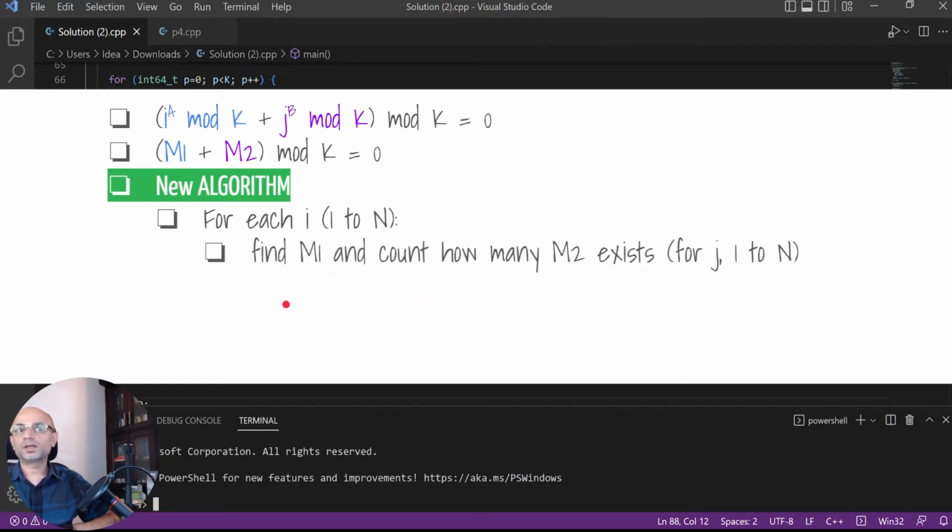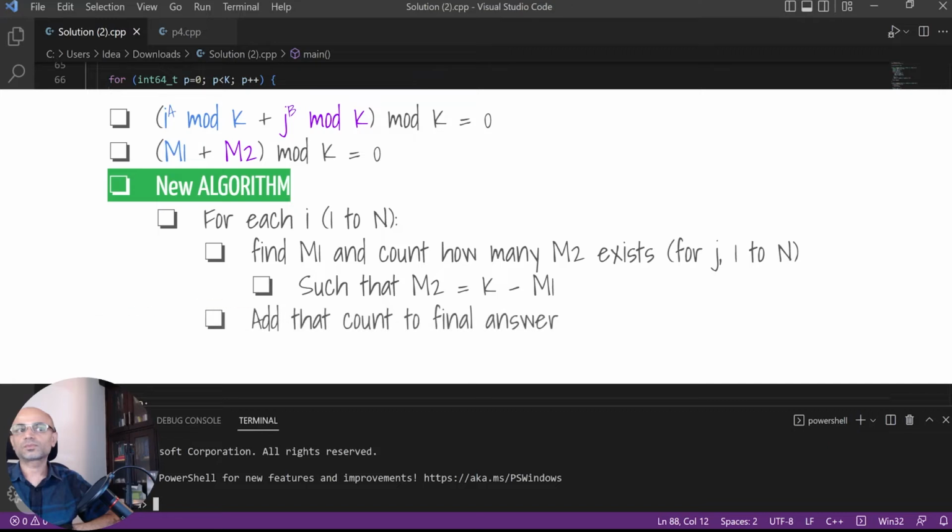First we will find the m1, which is i power a mod k, and then we need to count how many m2 exist for j from 1 to n such that m2 equals k minus m1. And if we count that, we will add that count to the final answer.